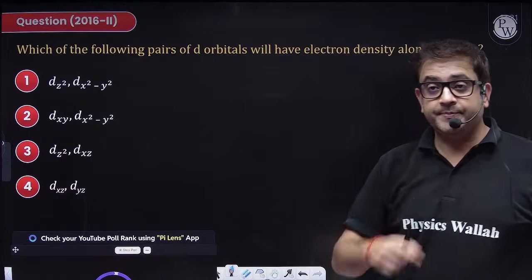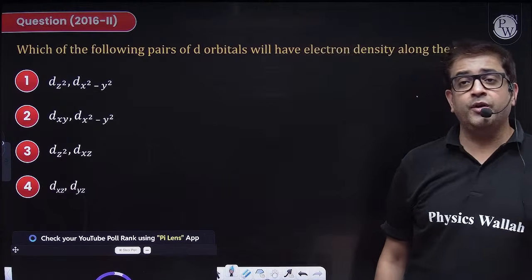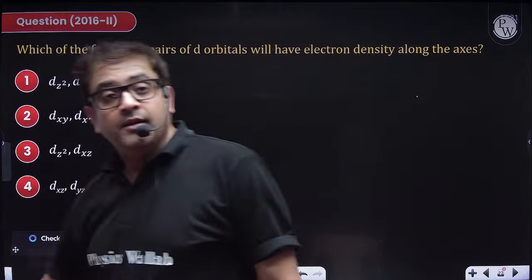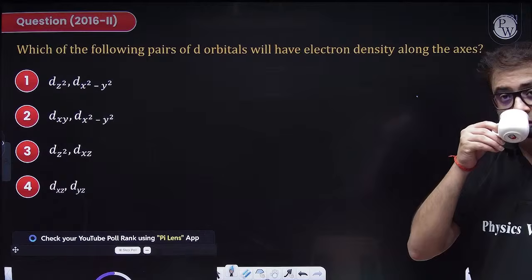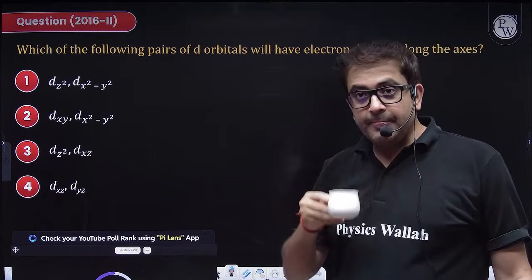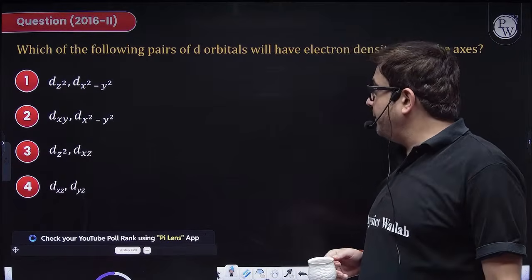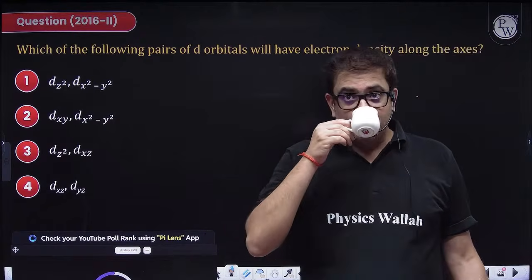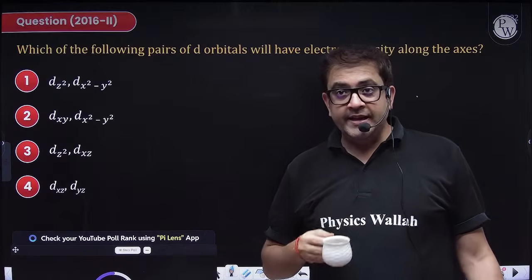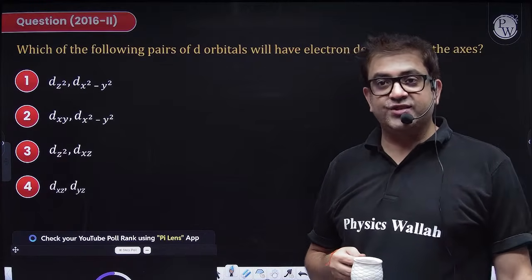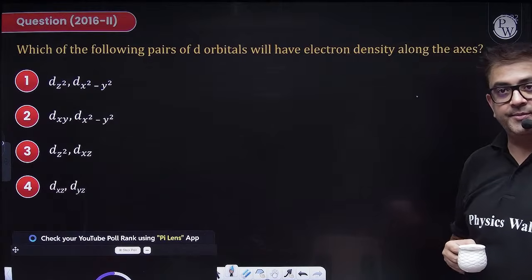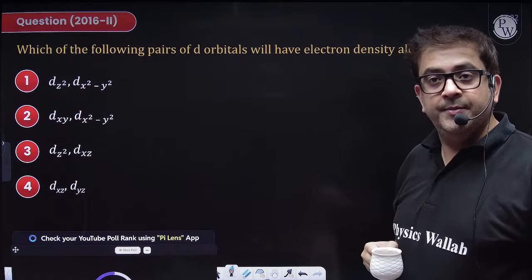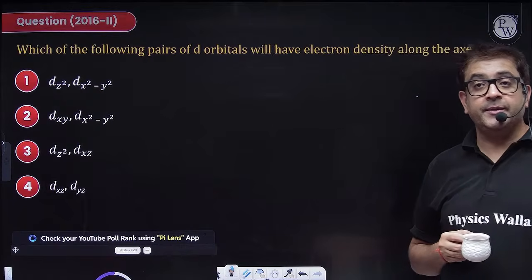Go, shoot beta. Yeah, perfect, everybody. Next one. Which of the following pair of d orbitals will have electron density along the axes? Yes, Archit. Perfect, Archit. Next one, please attempt this.